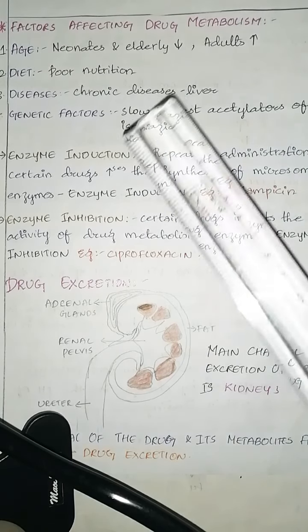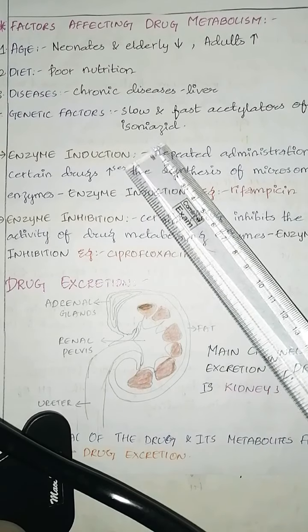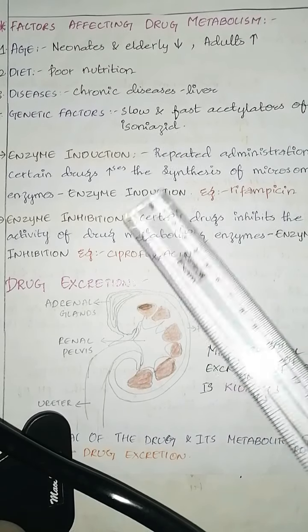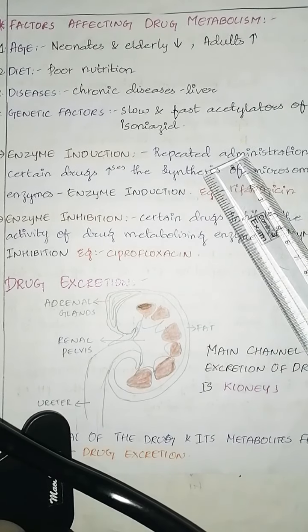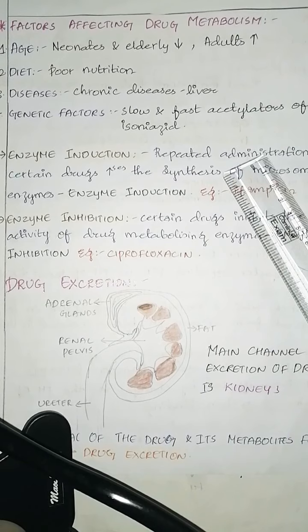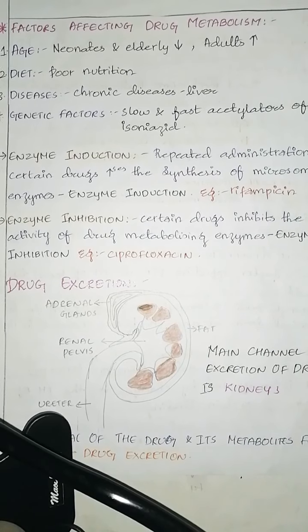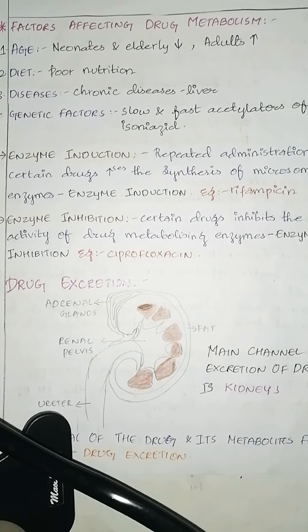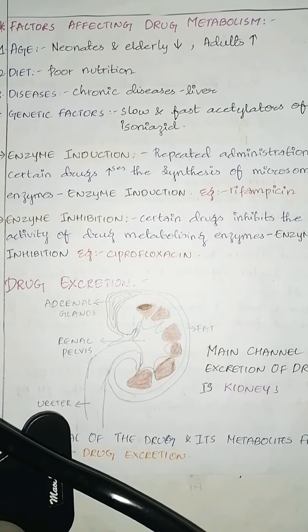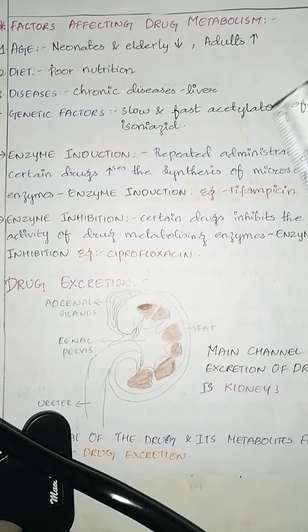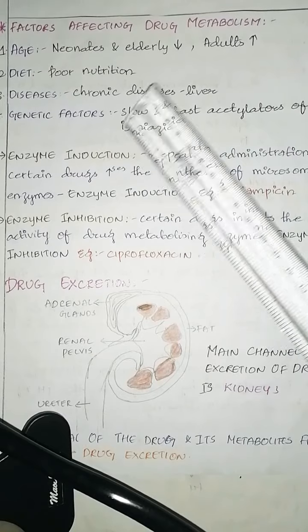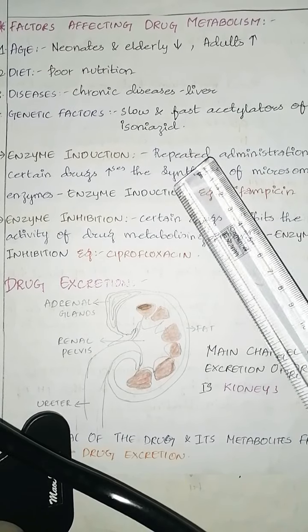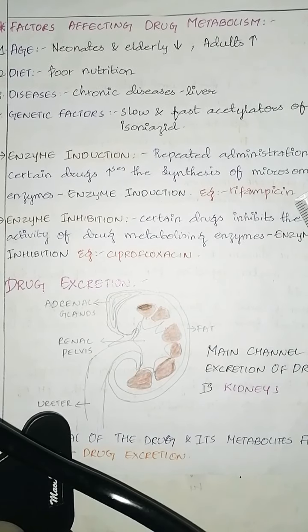Next, coming to enzyme induction and enzyme inhibition. What is enzyme induction and enzyme inhibition? Enzyme induction is the repeated administration of certain drugs that increases the synthesis of microsomal enzymes. That is known as enzyme induction. Remember it as induction increases. An example for this is rifampicin.